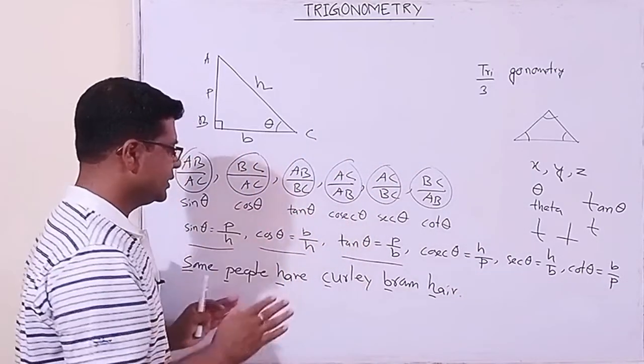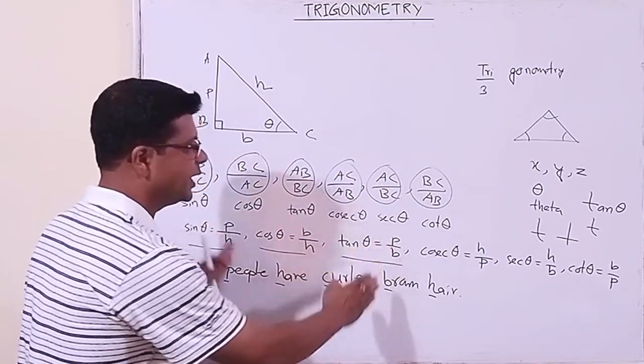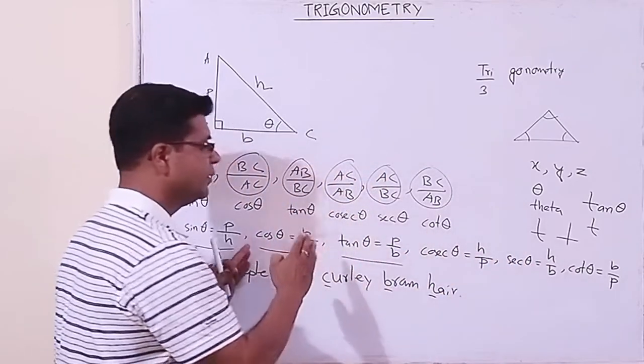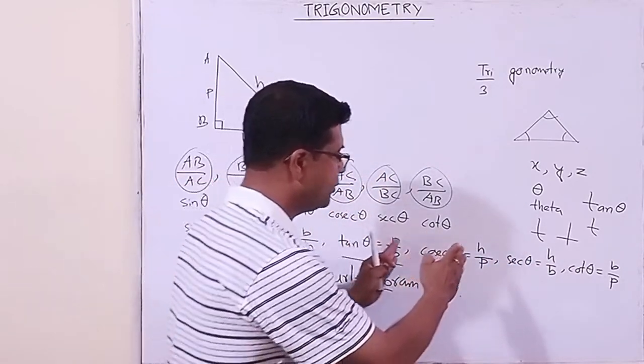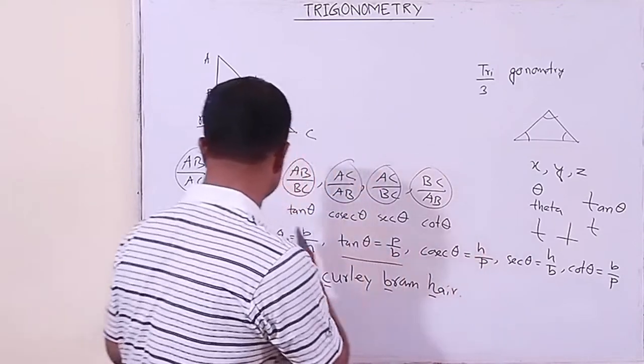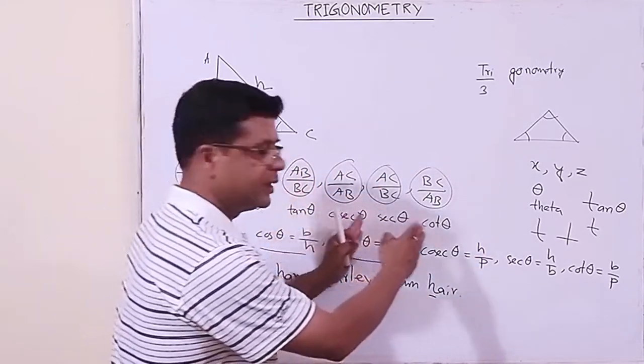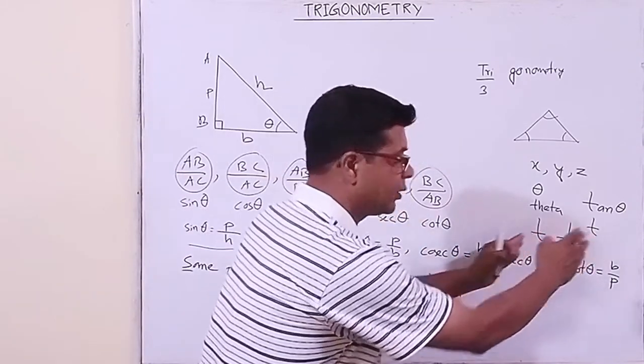My request is that at first you learn these three, and the rest three depend on them, if you have to maintain the sequence: sine, cos, tan, then cosec, sec, cot.